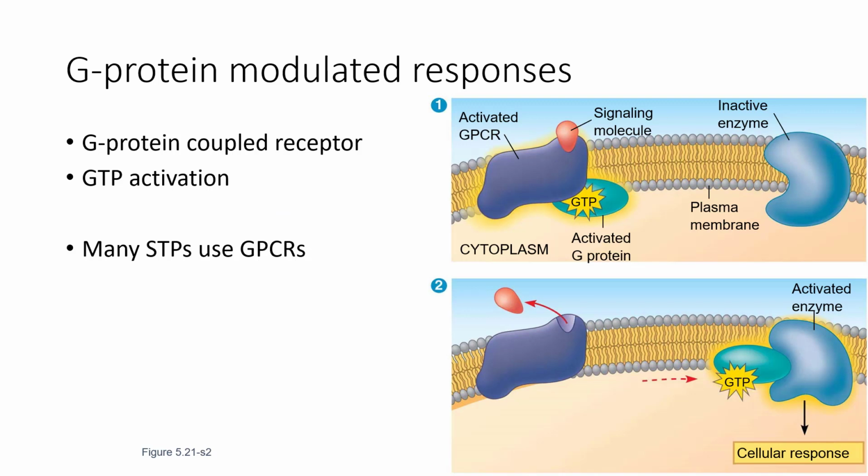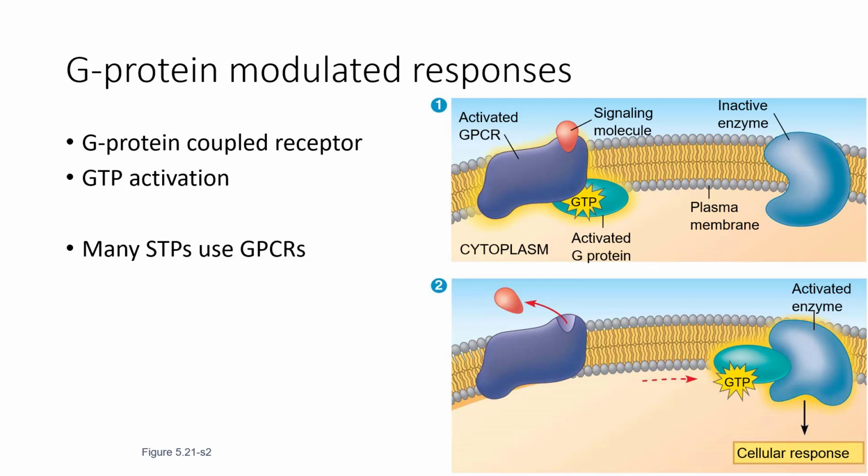One type of signaling response pathway is going to be G protein coupled receptors, or GPCRs. And what happens here is a signaling molecule will bind to an activated G protein coupled receptor, which is coupled with a G protein. A G protein is specifically going to use GTP, which is similar to ATP, as its turn on, turn off. When it's turned on with GTP, it will move away from the GPCR and towards some other enzyme, and then it will activate that enzyme, causing a cellular response.